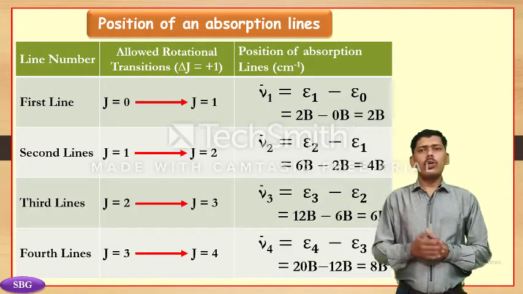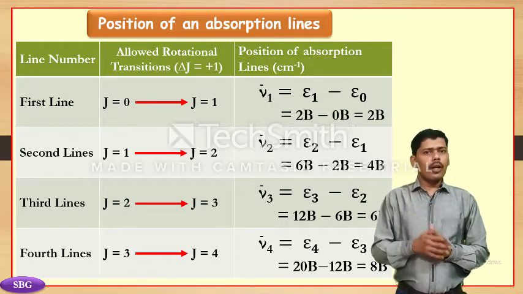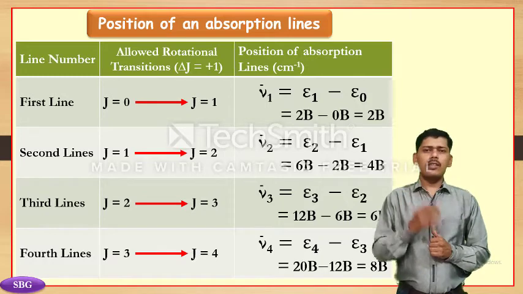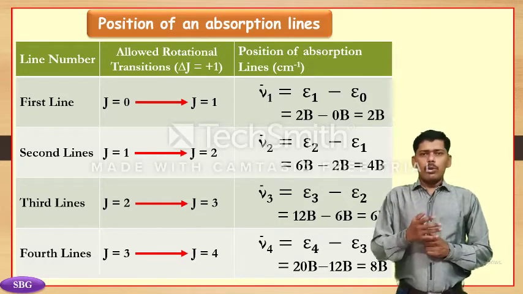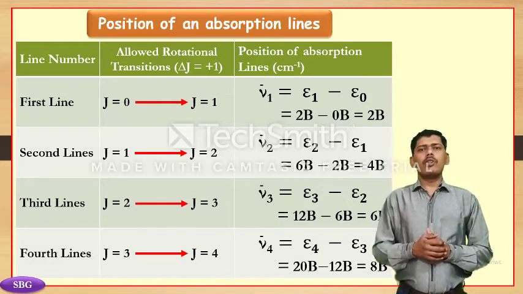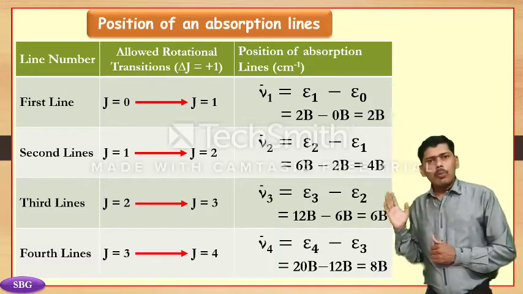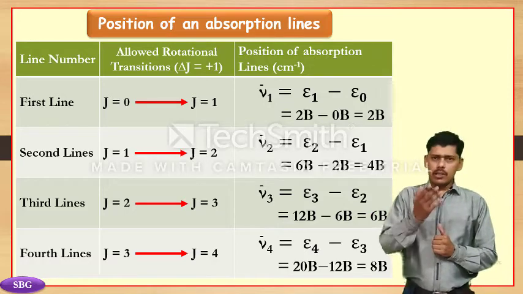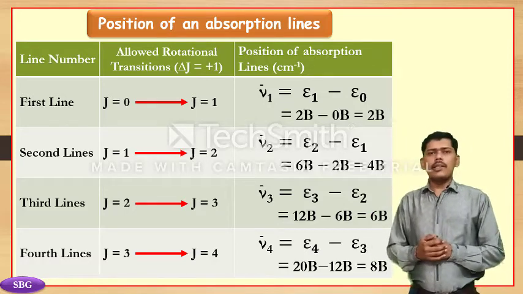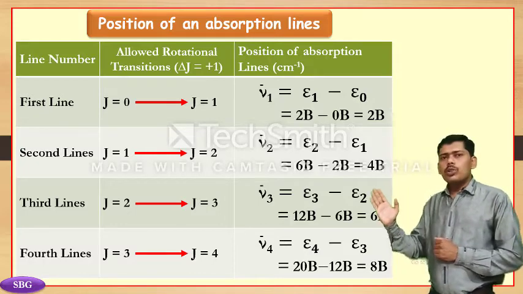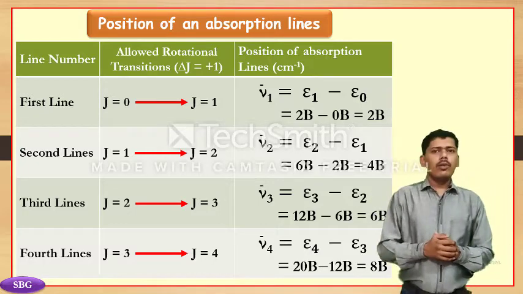According to the selection rule, a line in the absorption rotational spectrum arises due to the rotational transition from a lower level to the next higher level, that is when ΔJ = +1. Allowed rotational transitions and positions of the corresponding absorption lines are shown in the table here. For the first line, the allowed transition is from J = 0 to J = 1.